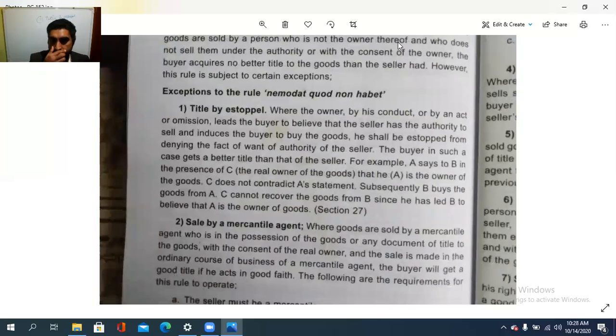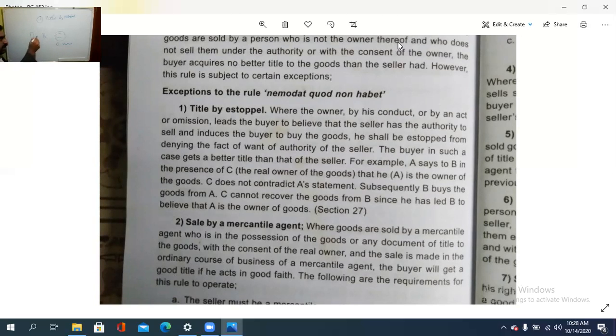For example, A says to B in the presence of C that he is the owner of these goods. Then C does not contradict A's statement. That is, who is the original owner? C is. Okay, A is there, B is there.